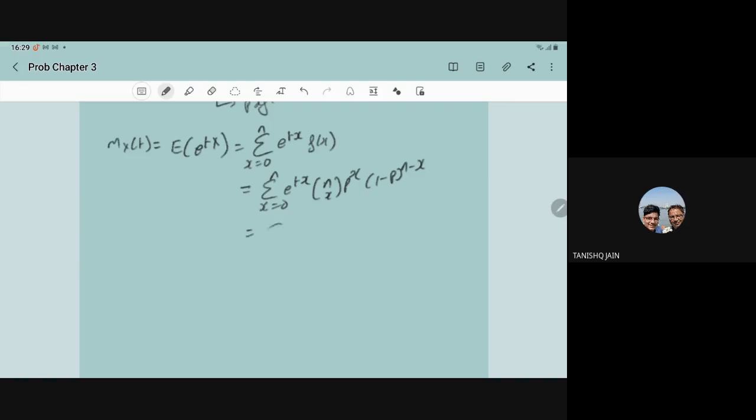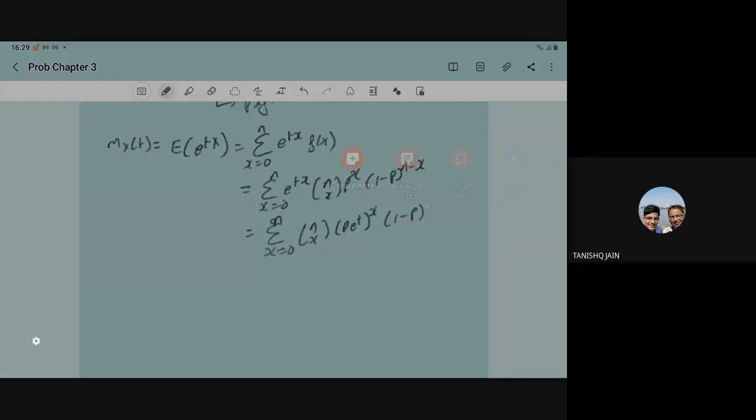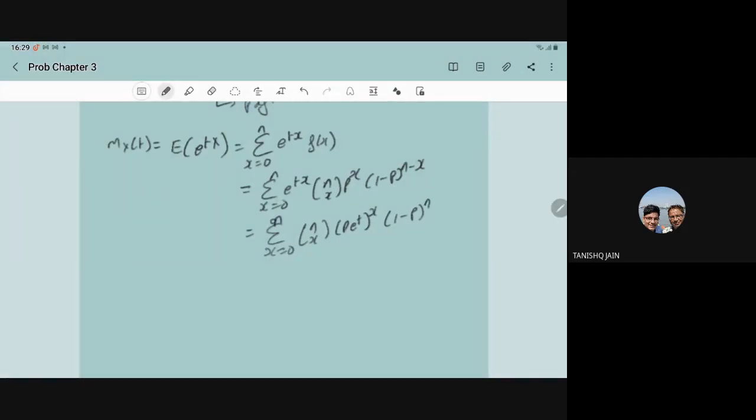Then after, this can be written as sum over x is equal to 0 to n of nCx (p e to power t) to power x, (1 minus p) to power n minus x. This we can write.